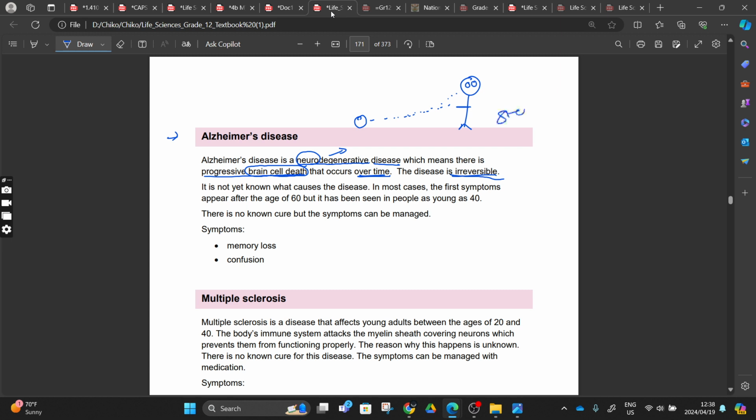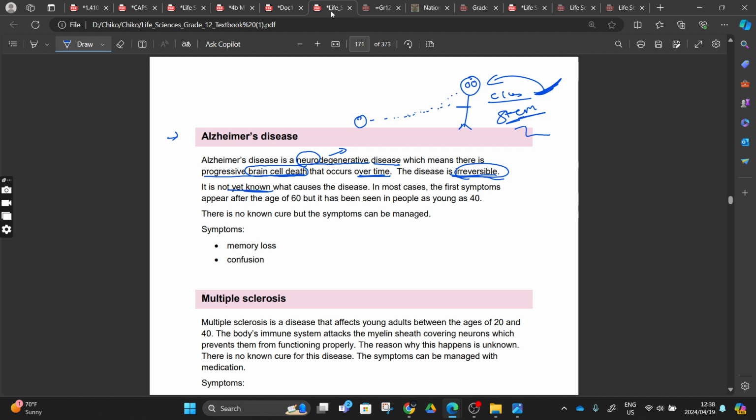Maybe we can use stem cells. We did stem cell research. Maybe we can take stem cells, inject them into your brain, and they will differentiate to become your nerve tissue. Or maybe we can do cloning, where we use your brain tissue to grow some brain cells, and then after having nervous tissue, we can cut the tissue and replace part of your brain. Maybe. But the disease is irreversible. And it is not yet known what causes the disease. We don't know yet.